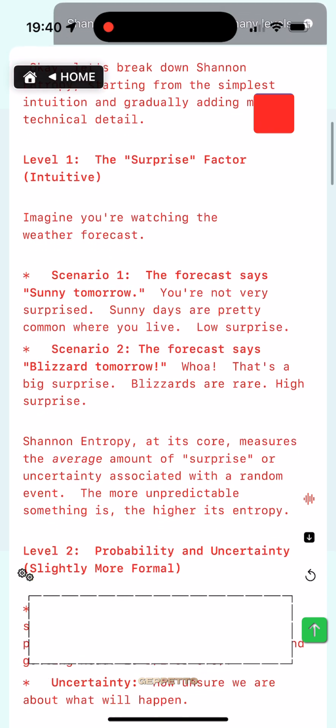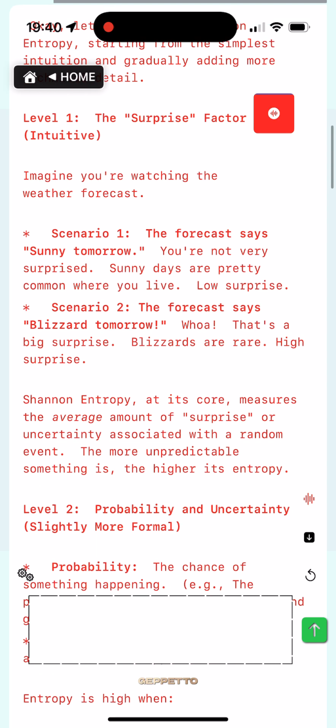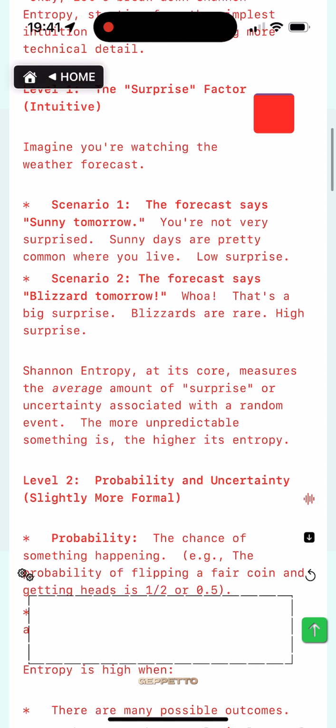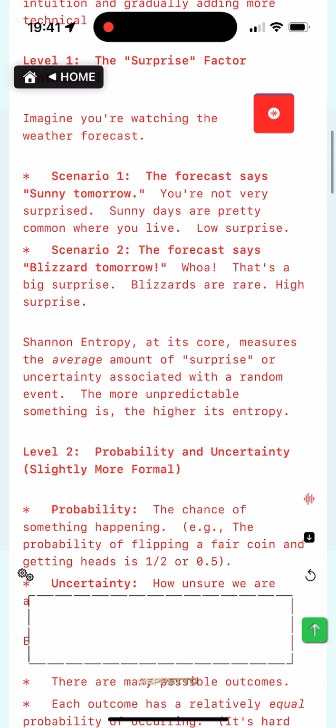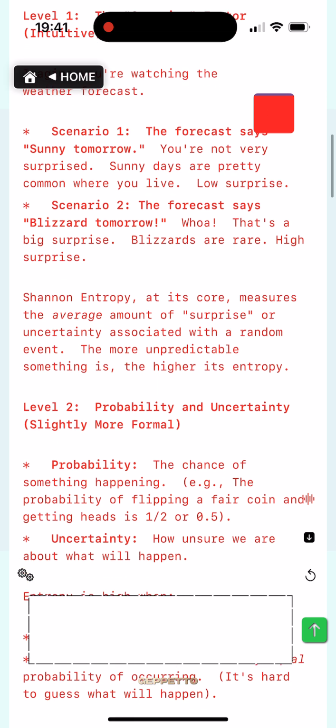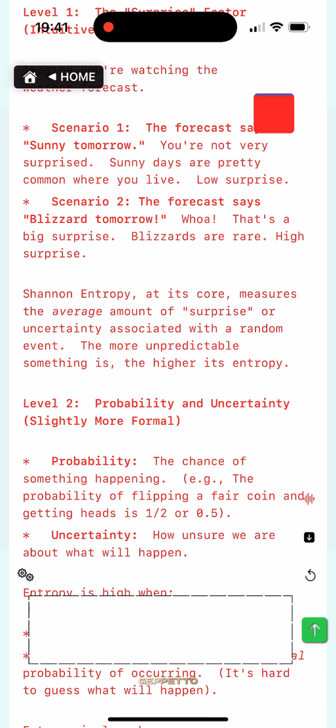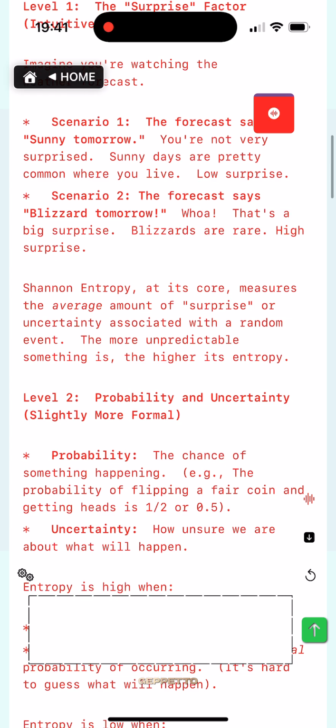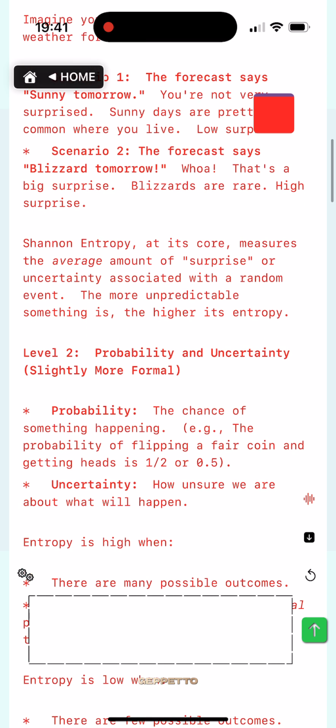Imagine you're watching the weather forecast. Scenario 1. The forecast says sunny tomorrow. You're not very surprised. Sunny days are pretty common where you live. Low surprise. Scenario 2. The forecast says blizzard tomorrow. Whoa. That's a big surprise. Blizzards are rare. High surprise.